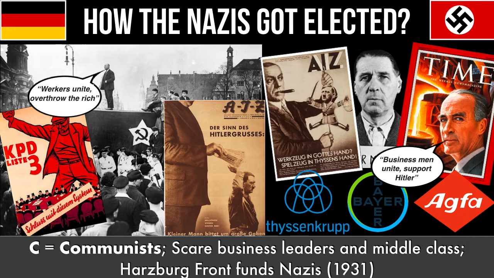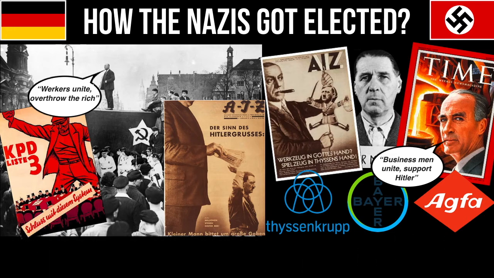You don't need to know this to pass your exams, but many of these companies that helped the Nazis still exist today. You'll often find yourself in a lift made by Thyssen and Krupp. Well, Fritz Thyssen and Alfred Krupp were both big backers of the Nazis, and both their companies made money using slave labour from the Nazis' concentration camps. Another big company that supported the Nazis was the IG Farben chemical company. Today that's been broken up into companies like Bayer and Agfa. But IG Farben made the Zyklon B gas that was used to murder 6 million Jews in the gas chambers during the Holocaust. And again, Fritz Meyer, head of Bayer, was a big supporter of the Nazis.